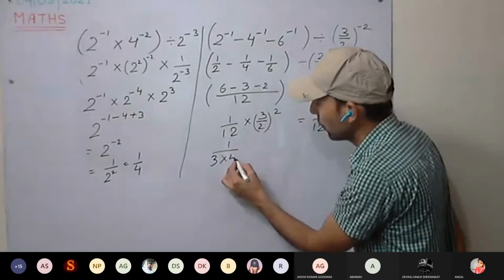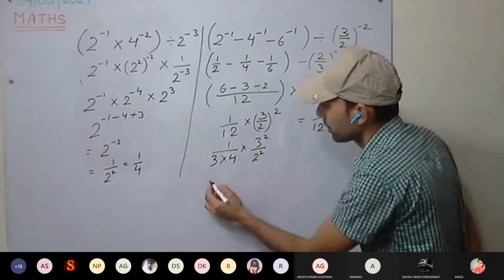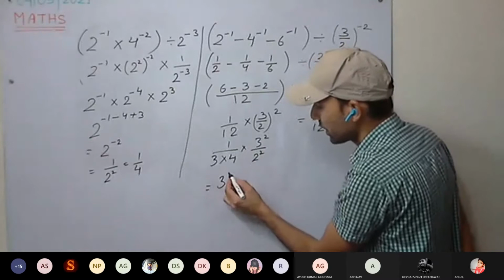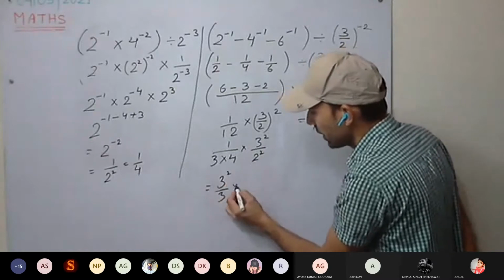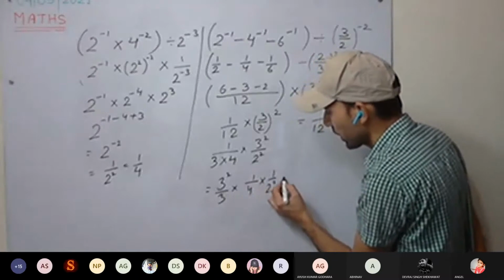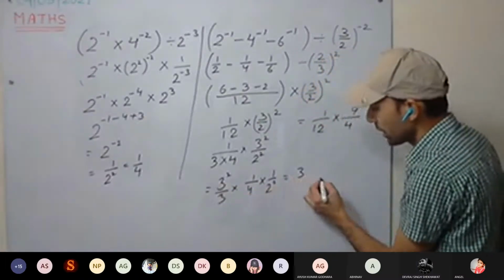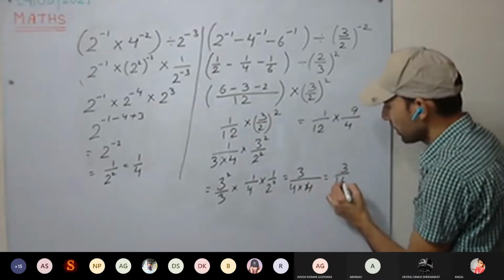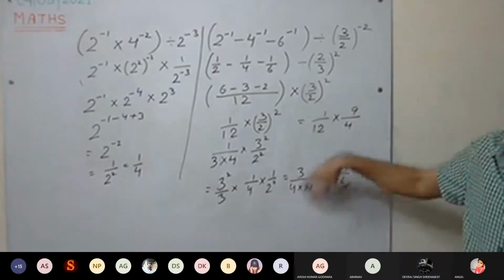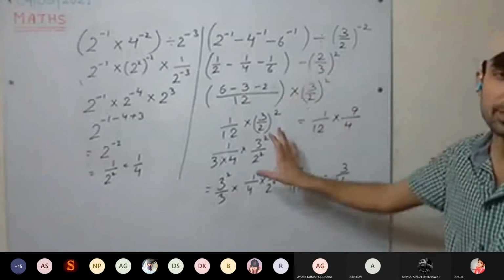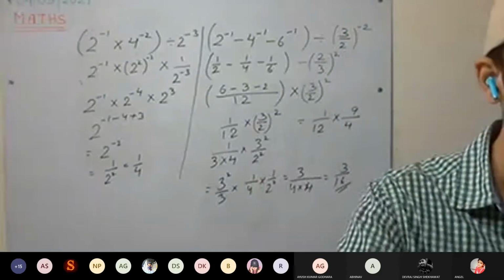It will be 3 into 4 into 3 square divided by 2 square. So 3 square divided by 3, only 3 will be remaining. 3 divided by 4 into 16, 3 upon 16. You can do any way. It depends on you. There are many ways to solve a particular question. Clear to everyone?